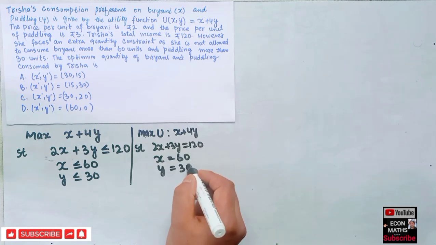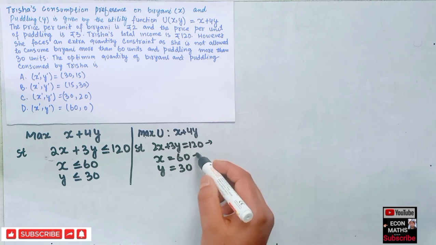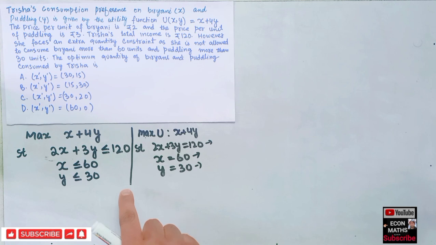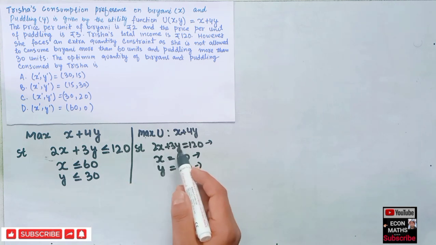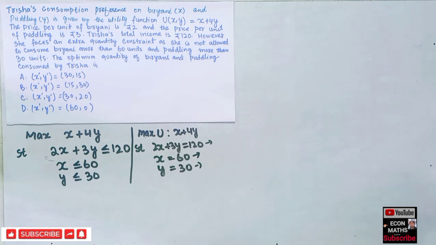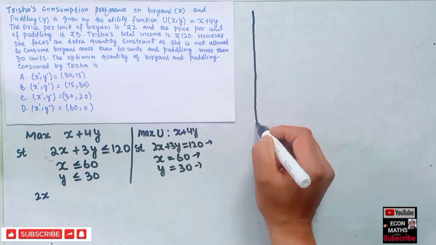This is the first step in solving the linear programming problem by the graphical method. After that, we take the first constraint and graph it, then take the second and third constraints and graph them correspondingly. Now how will we graph this? We will find the values of x and y here. For the first, we have 2x. First I will draw the graph to save space.